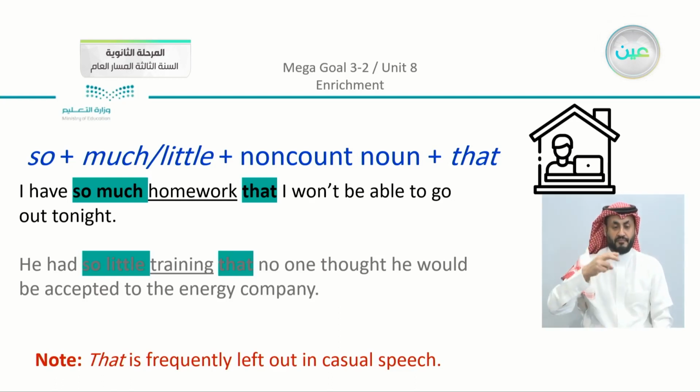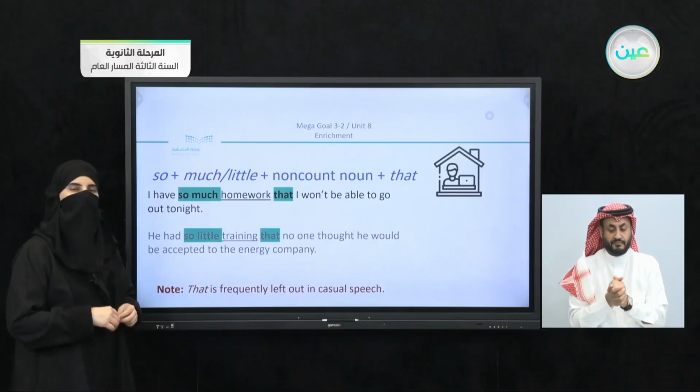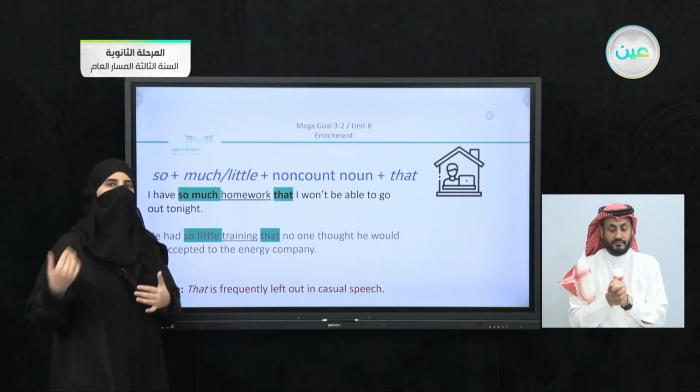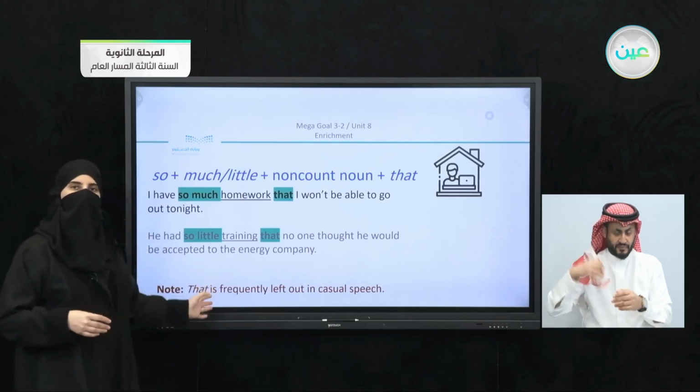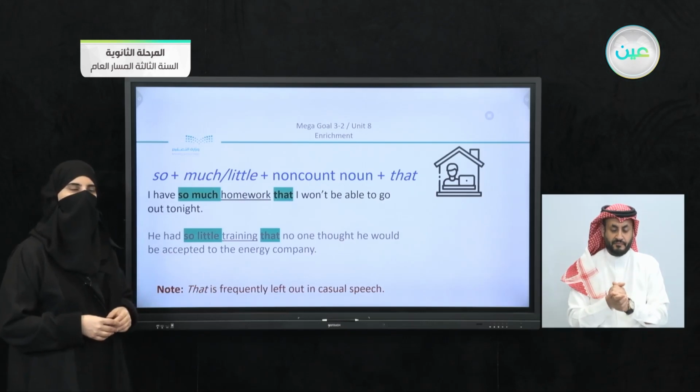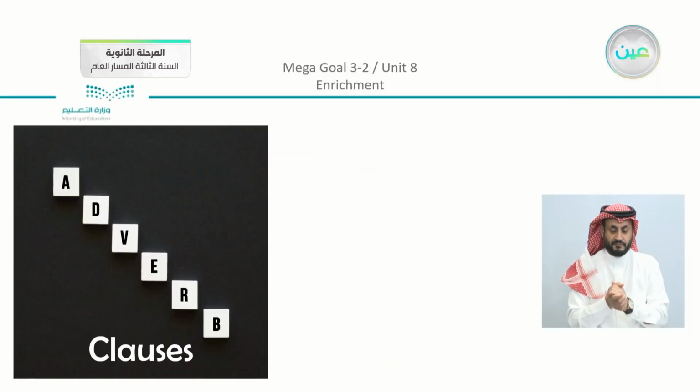The other sentence, he had so little training, also non-count, that no one thought he would be accepted to the energy company. And if you recall, we also studied that sometimes we can remove that from the sentence, as we have the note in the book.